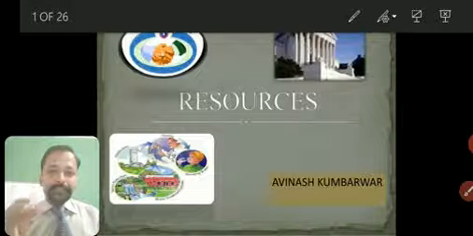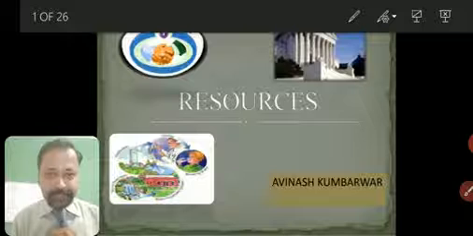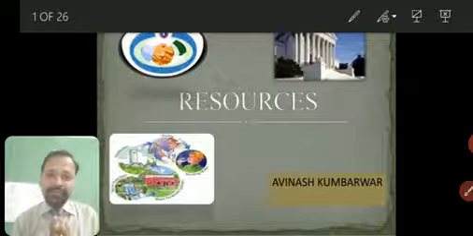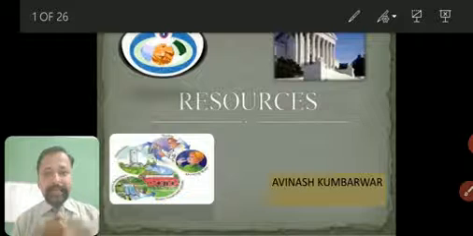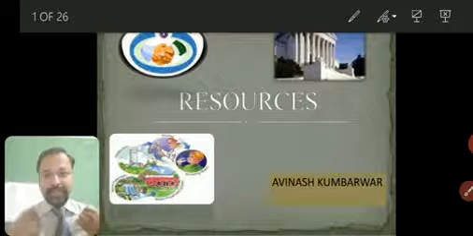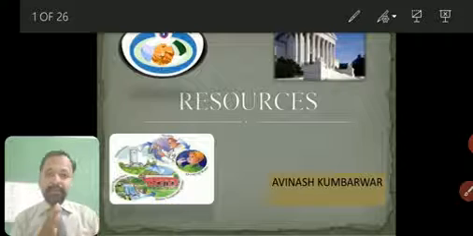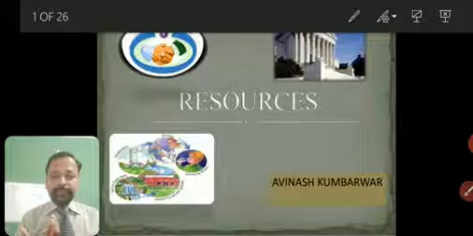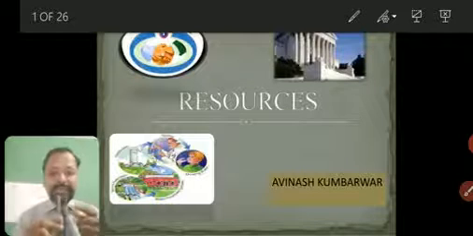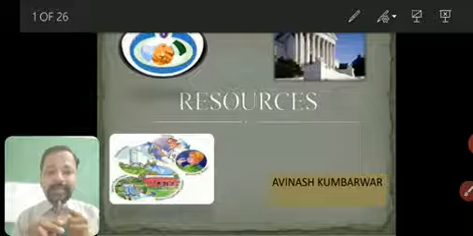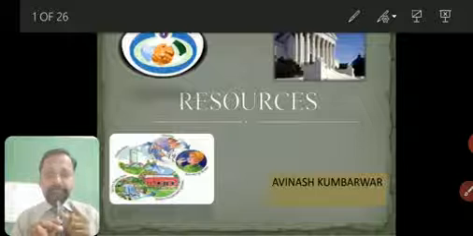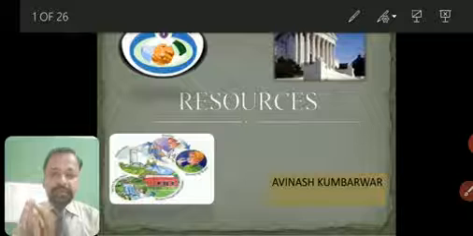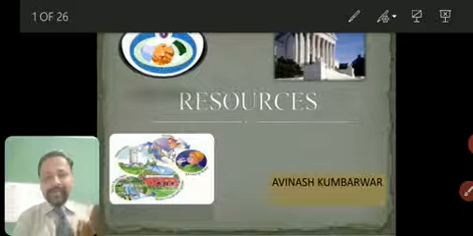Source is something from which something originates, or a resource is made of a source. Like if I say the shirt I am wearing is a cotton shirt, so this cotton shirt is made from cotton, so cotton will become source. Now if I am using a pen, you can see here this is steel. This steel is a resource, but we got this steel from iron ore. So iron ore becomes source and iron and steel becomes resource.